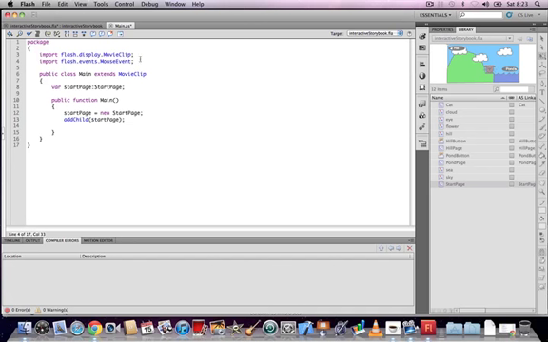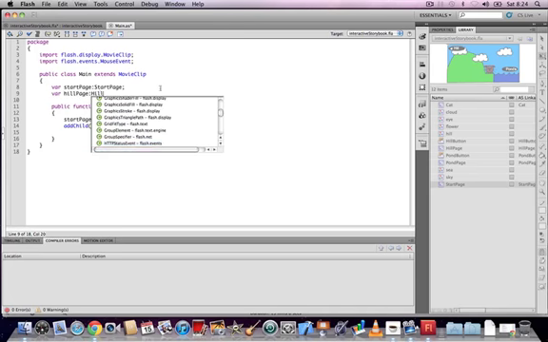We now need to create two new variables to hold both the hill page and the pond page symbols. So we're going to go to the next line after var start page and type in var hill page colon hill page.